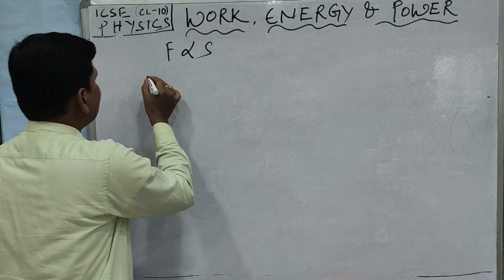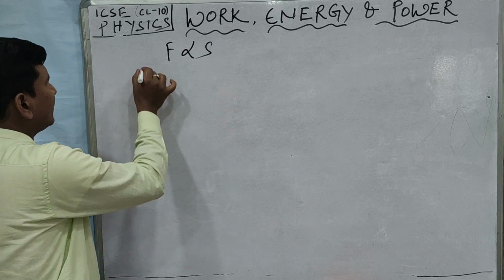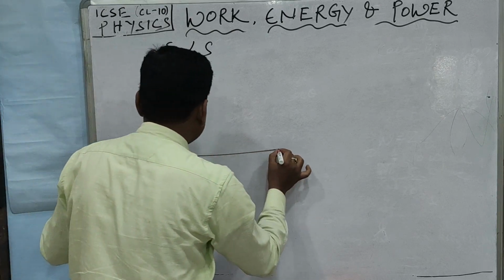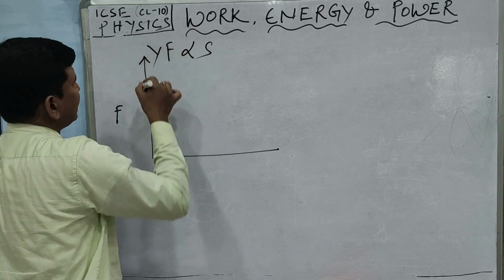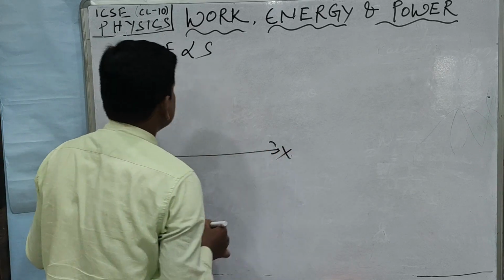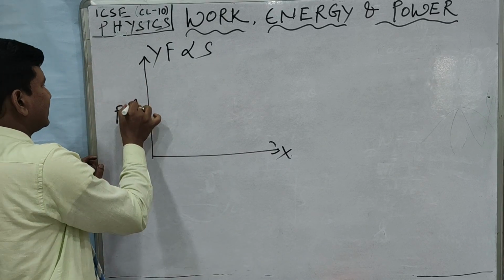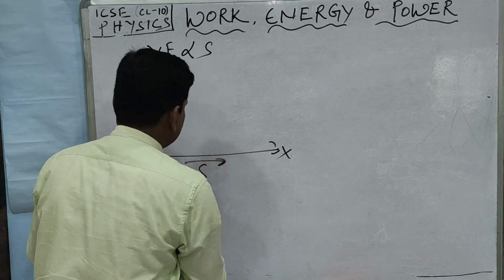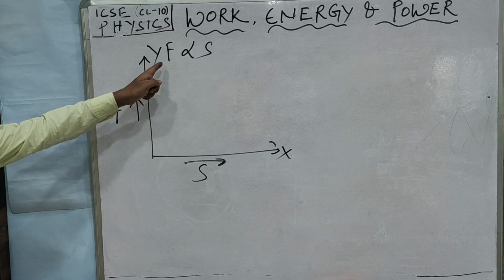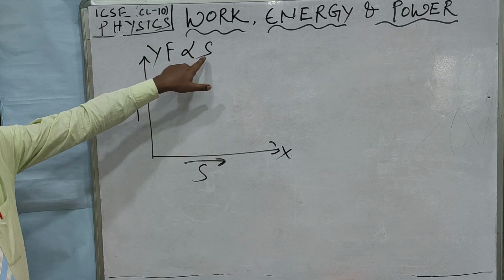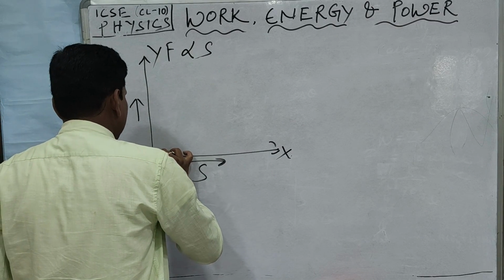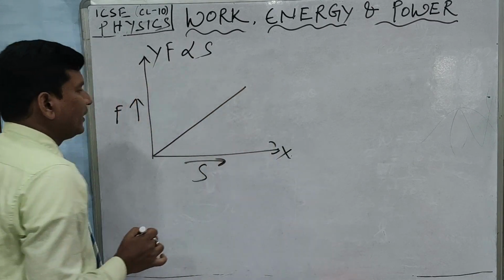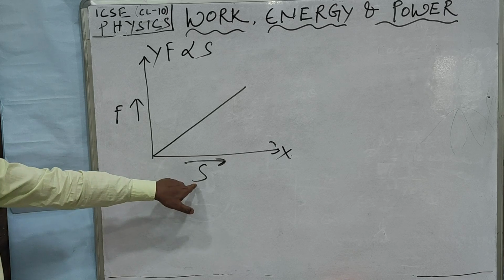So as I told you, we can find it by the graphical method, by drawing the graph, taking the force on the y-axis and displacement on the x-axis. Now when the force is directly proportional to the displacement, the graph will be a slope inclined to the displacement axis.